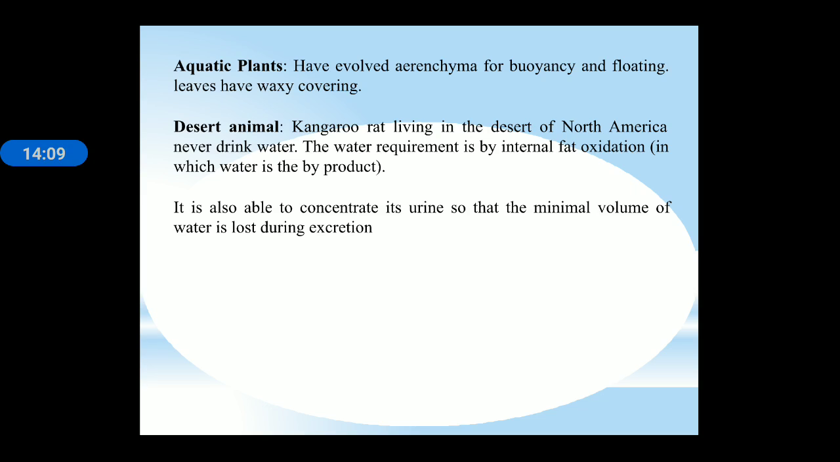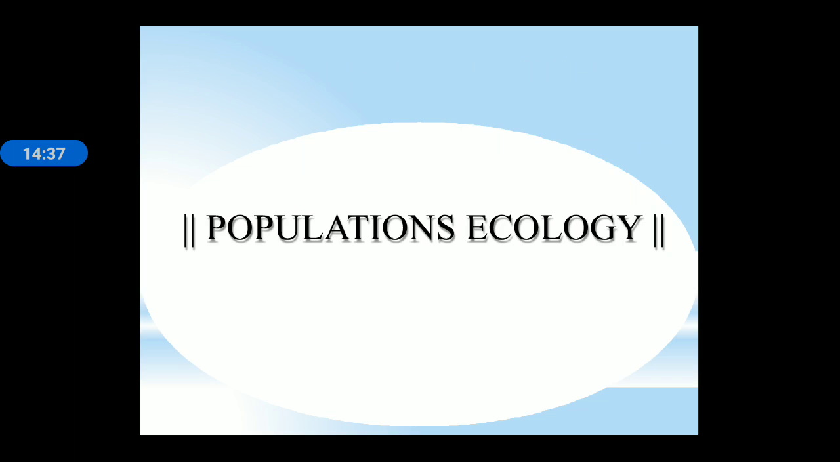Aquatic plants, that is hydrophytes, have aerenchyma for buoyancy. This is the adaptation in hydrophytes, and floating leaves are present. Desert animals also show adaptation. The kangaroo rat living in the desert of North America never drinks water. Its water requirement is satisfied by internal fat oxidation. It is also able to concentrate its urine so that a minimum amount of water is lost during excretion.